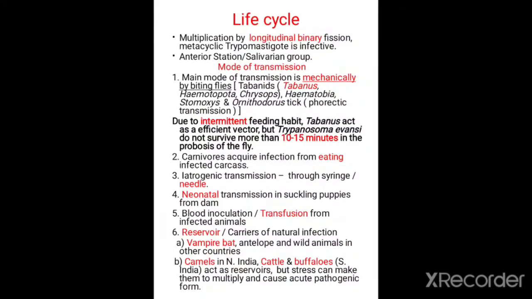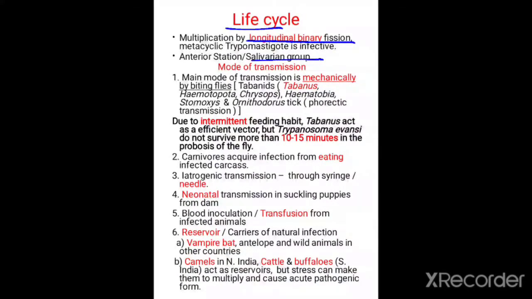Now let us come to the life cycle of Trypanosoma evansi. These multiply by binary fission, that too longitudinal binary fission, and they are a group of salivarian trypanosomes. In the previous video, we discussed what the salivarian groups and the stercorarian groups are. If you didn't watch those videos, please go back and have a look at them.